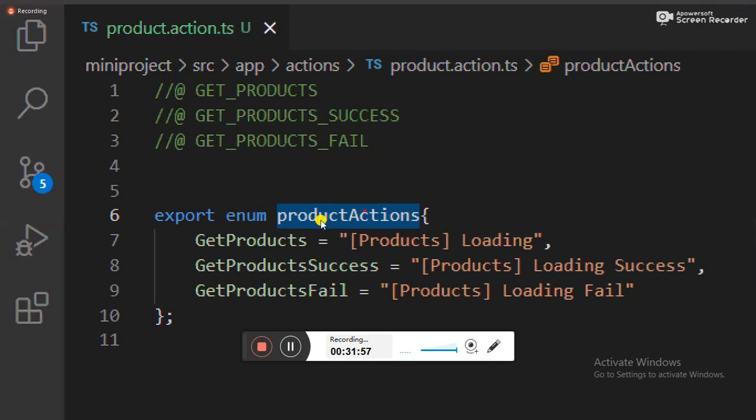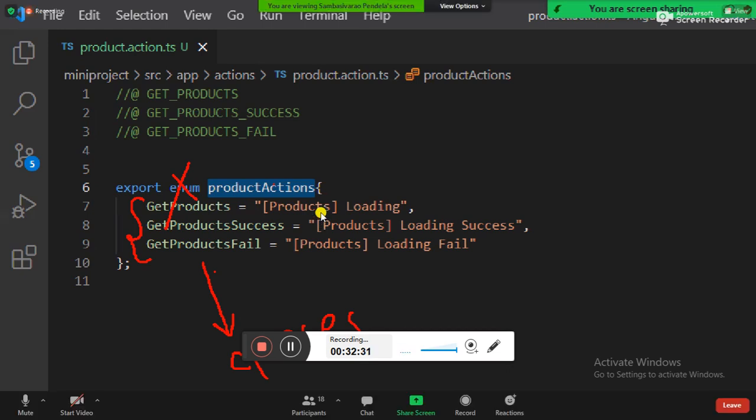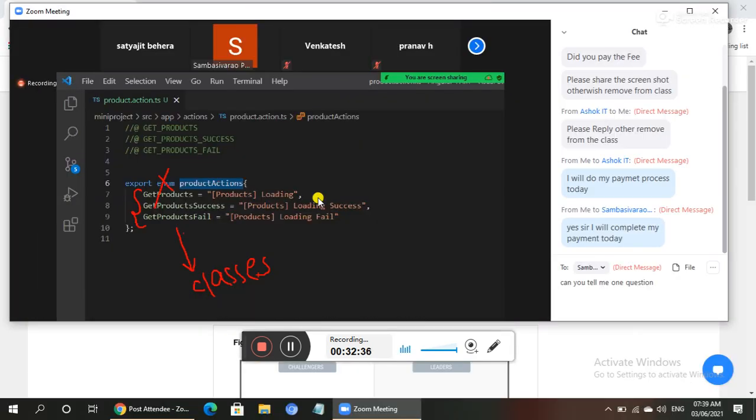But FX can't understand enum. Coming to the effect, one problem is there. FX won't understand enum. So what is the best solution? These thoughts you need to convert to classes. FX is not able to understand enum, that's why we have to implement all these thoughts in classes. Who will understand classes? FX.